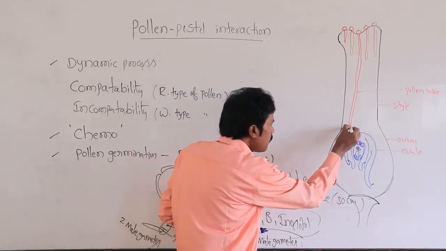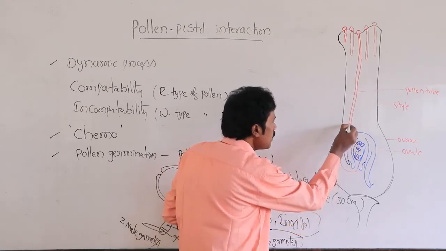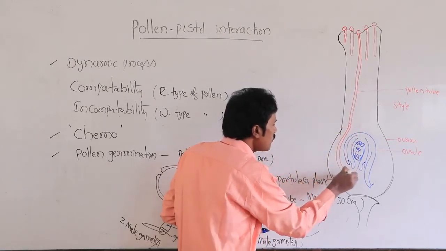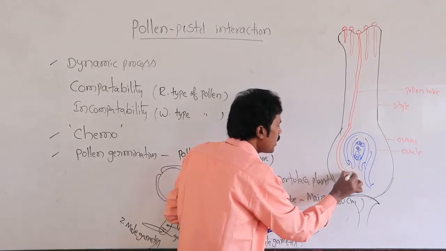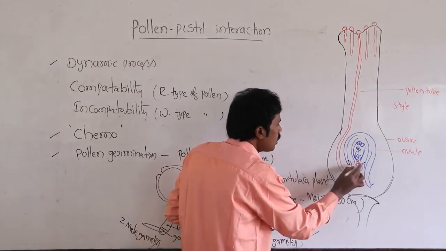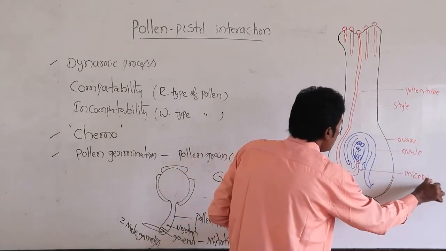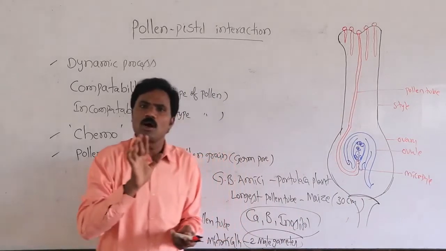The entering of the pollen tube is along with the micropyle. It is the commonest method.